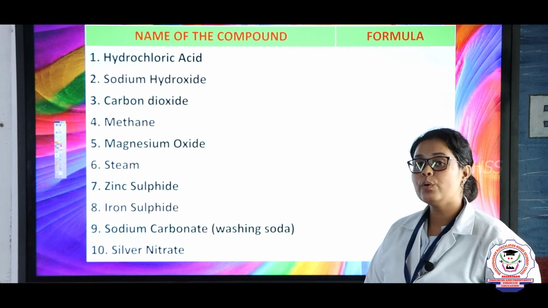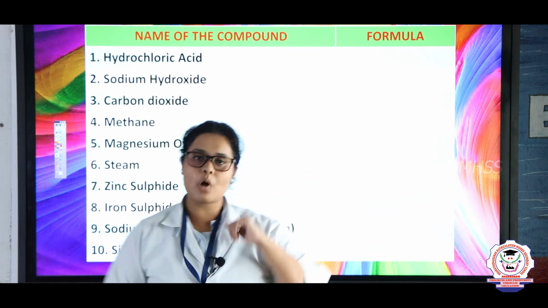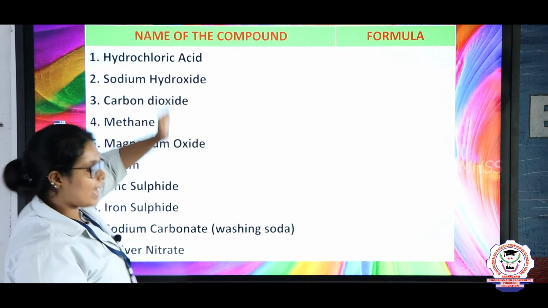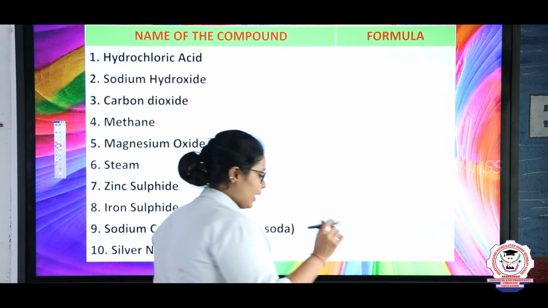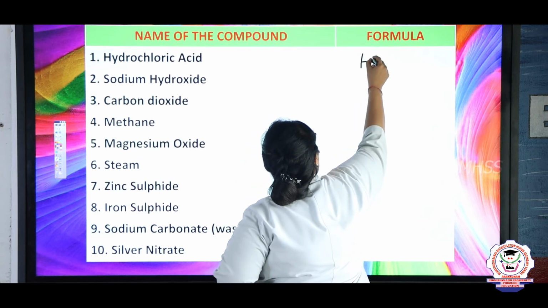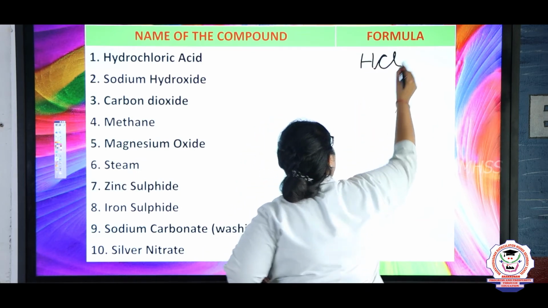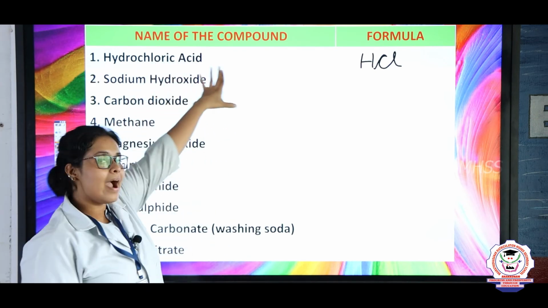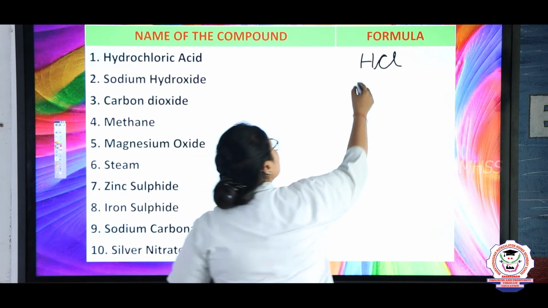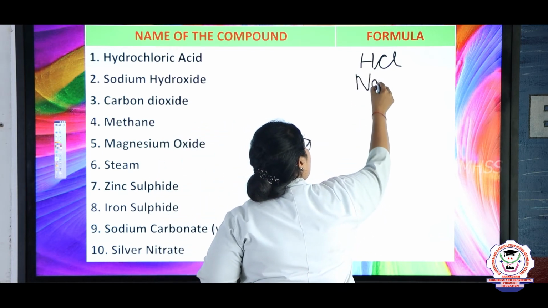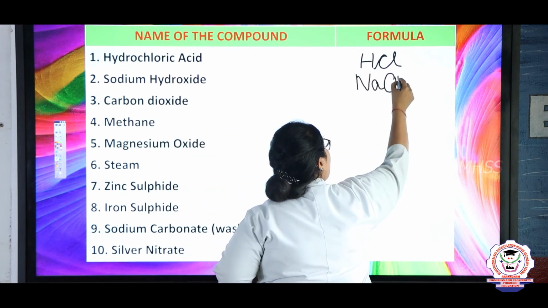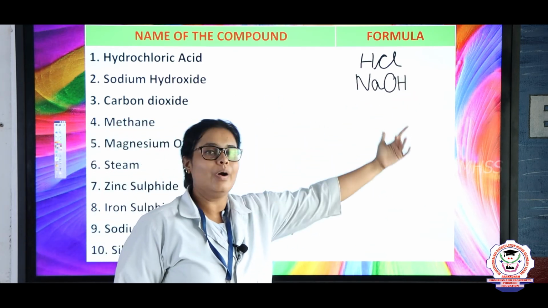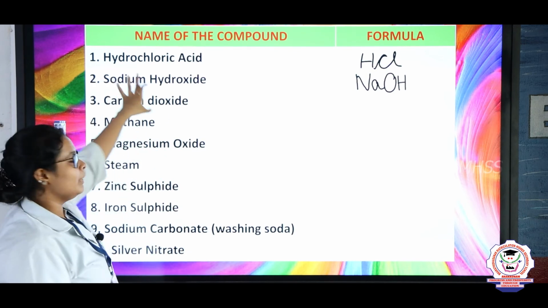Now let's see a few examples and how to find the formula. So let's see in detail. Hydrochloric acid. What is hydrochloric? Hydrochloric is HCl. That means hydro is H and chloric is Cl. Same way sodium hydroxide. Sodium is always written as Na. Hydroxide is OH. So the formula of sodium hydroxide is NaOH.